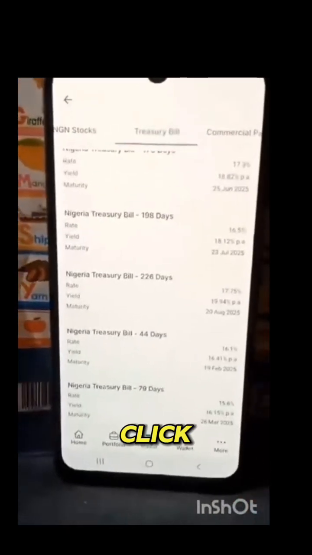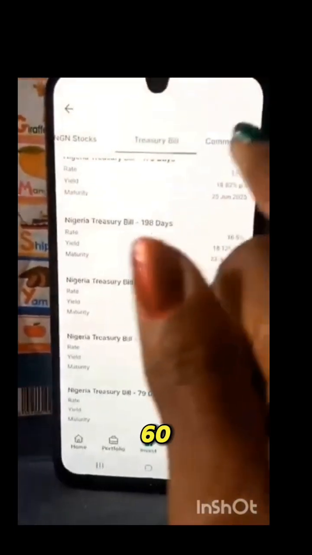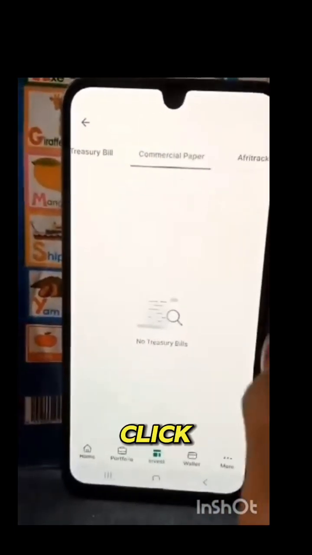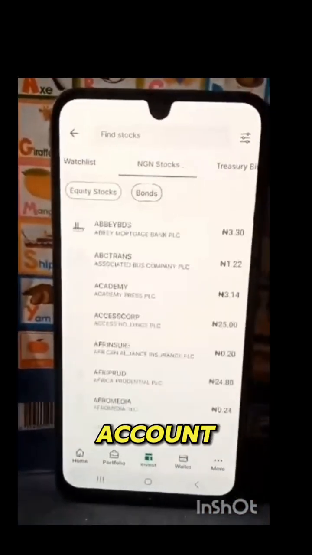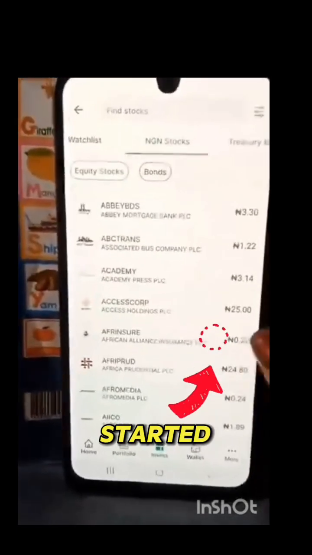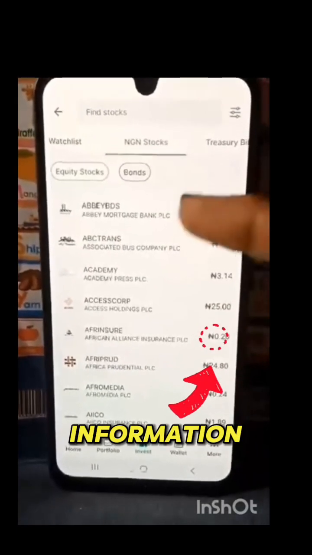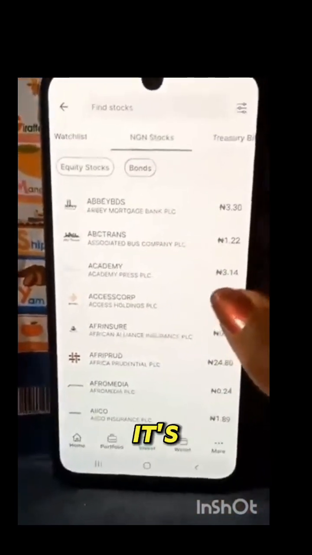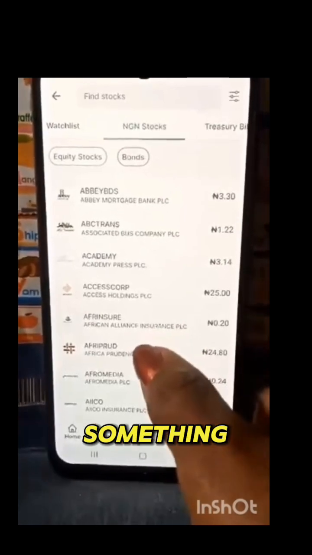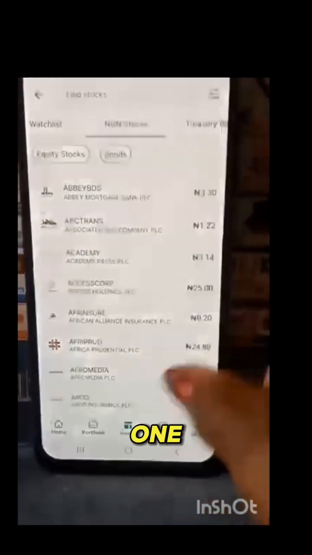Then you click the option you want, and it will direct you and debit your account. Once you debit your account, you have started, and all the information will be sent to the email you registered with on the app. So it's very, very simple.